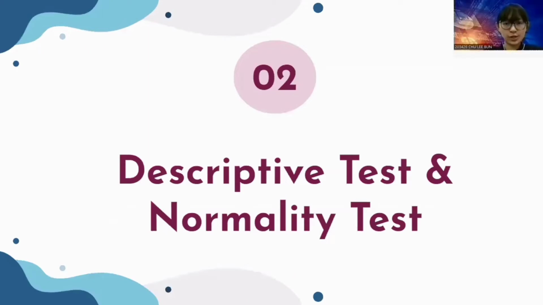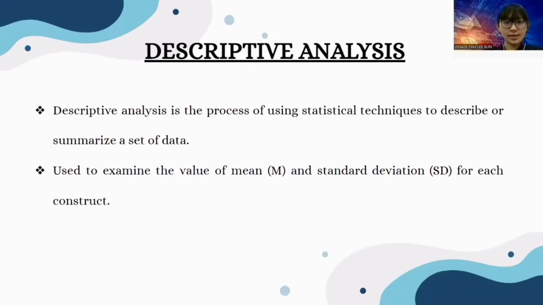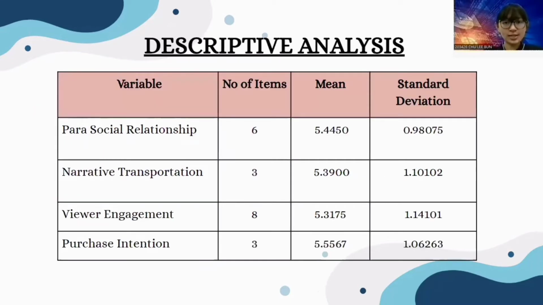Hi, my name is Julibun, with my matric number 203426. I continue to explain the descriptive test and normality test for this research. Descriptive analysis is the process of using statistical techniques to describe or summarize a set of data. This test can use SPSS statistic to examine the value of the mean and standard deviation for each construct. In this research, the variables were measured using the 7-point Likert scale.